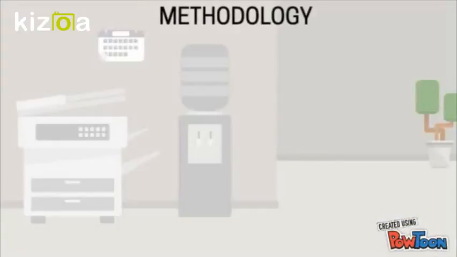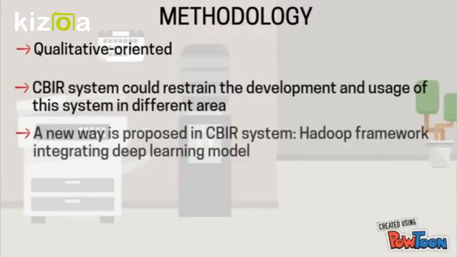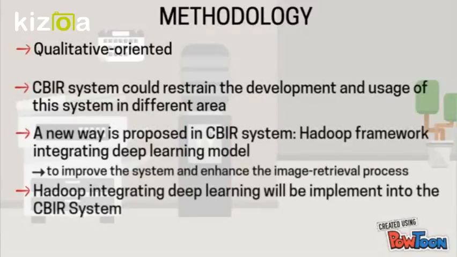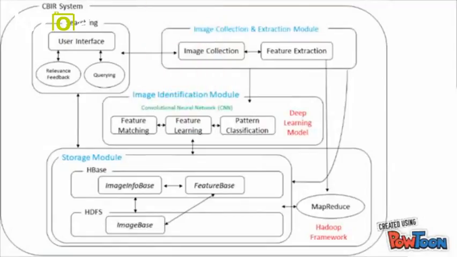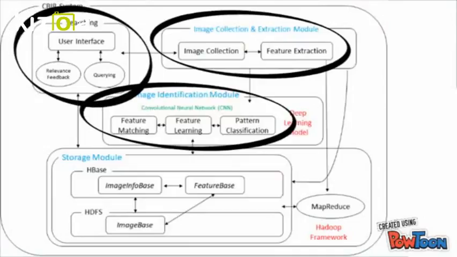The research methodology applied is qualitative oriented. Limitations of the CBIR system could restrain the development and usage of this system in different areas. Thus, a new way is proposed and adopted in the CBIR system, which is the Hadoop framework integrating a deep learning model to improve the system and enhance the image retrieval process. In general, the system can be categorized into three modules: the image collection and extraction module, the image identification module, and the searching module.